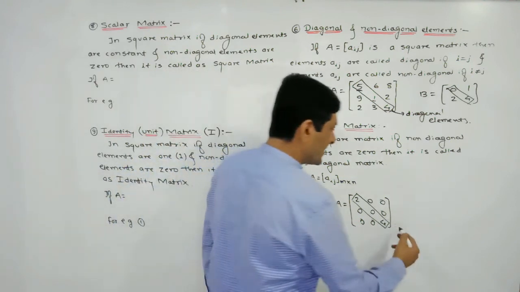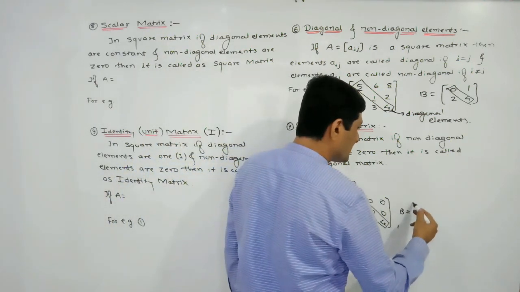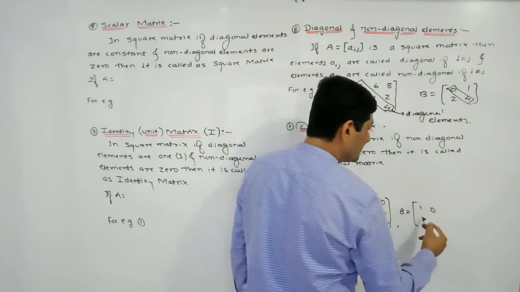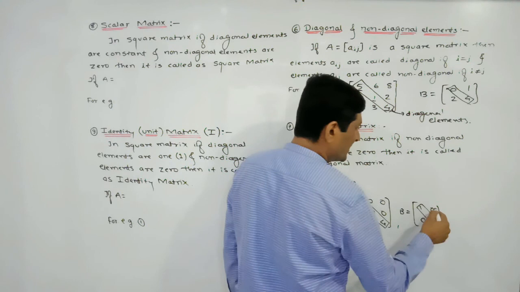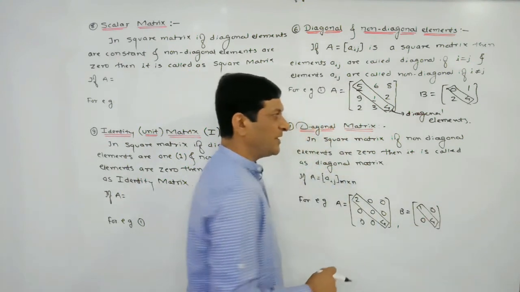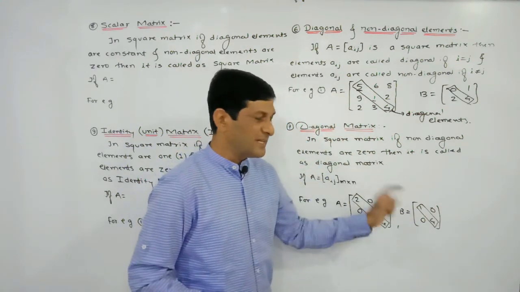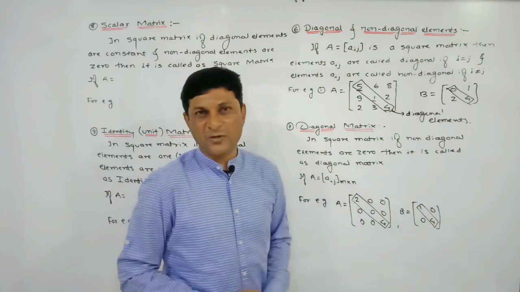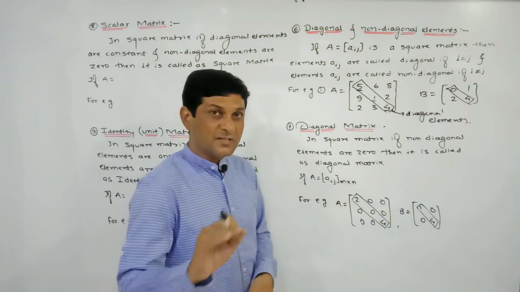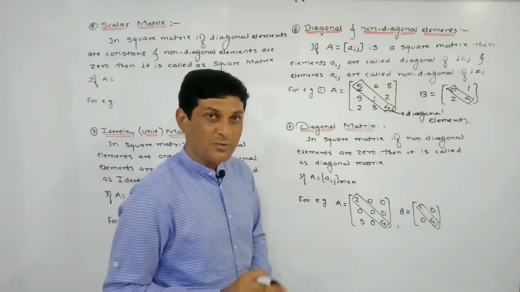Let us consider another example. B is one matrix whose elements are, say, 1 0 0 4. In this case also we can observe that these are the diagonal elements, but the non-diagonal elements are 0, so we can say that this is also an example of a diagonal matrix. Now try to understand the same definition in terms of notation.